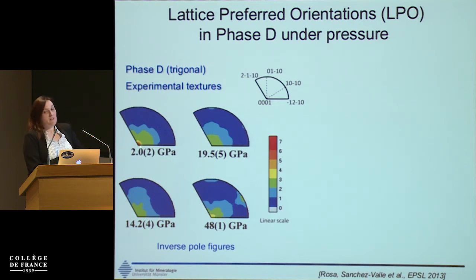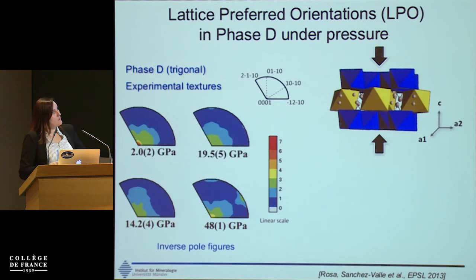We can see that the axis aligning parallel to the compression axis is the 001 axis. This stays until around 20 gigapascals, where we start seeing the development of a second maxima in the system. We can interpret these textures quite intuitively. The basal texture, or the basal slip activation, is related to the layer structure of the sample.